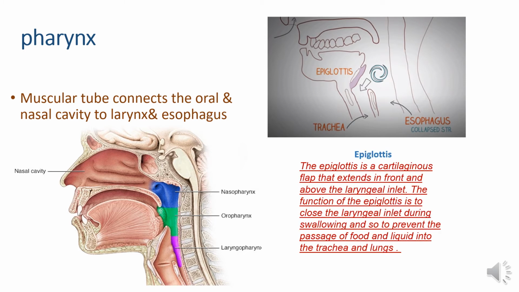The epiglottis is the cartilaginous flap which extends in front and above the laryngeal inlet. The function of this epiglottis is to close the laryngeal inlet during swallowing. So it prevents the passage of food and liquid into the trachea and the lungs.